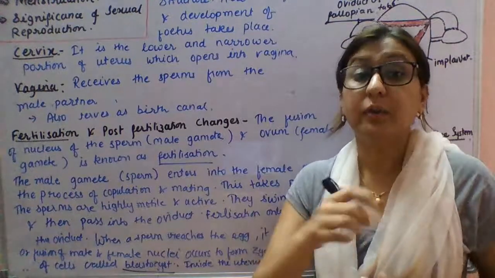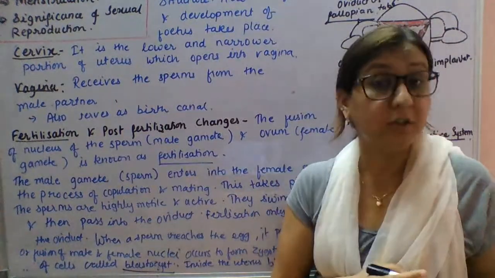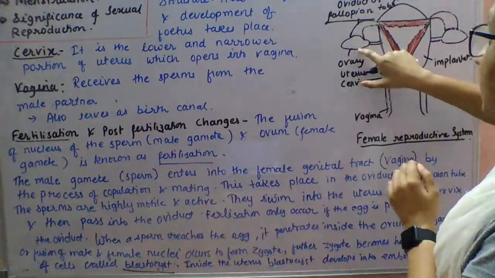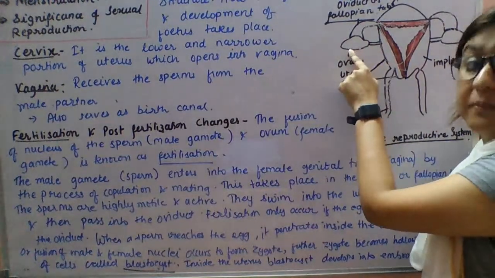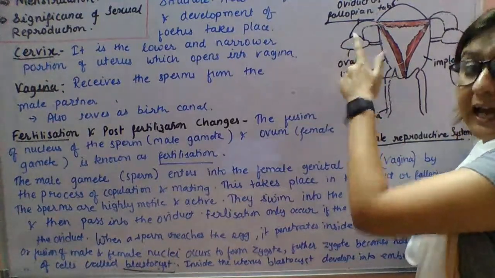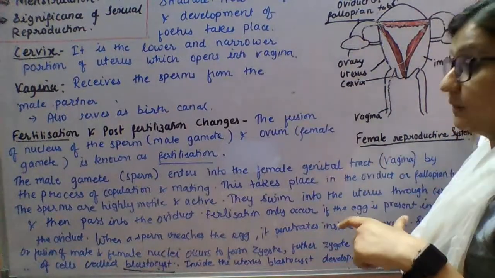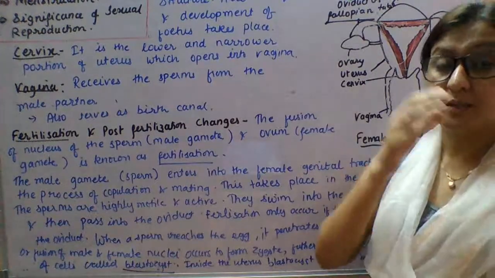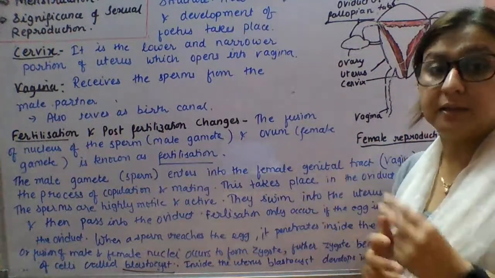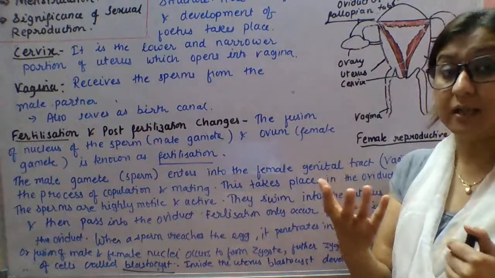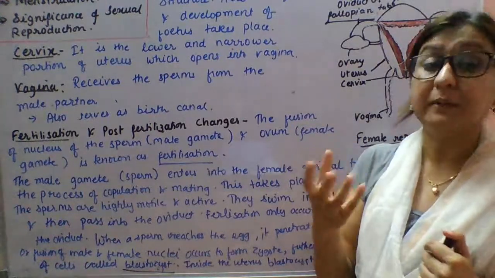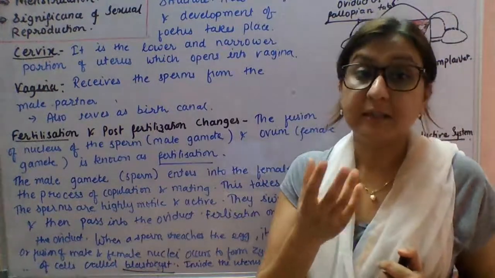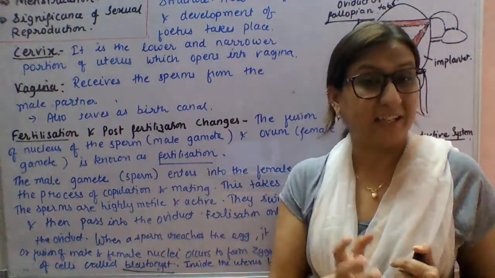So in in vitro fertilization, what the doctors do is take out ova or eggs from the female body through injection. They also take the sperms from the male body, and then they fuse the sperm and ovum outside the body, in a test tube. After they fuse the sperm and ovum in the test tube, the formation of zygote takes place.